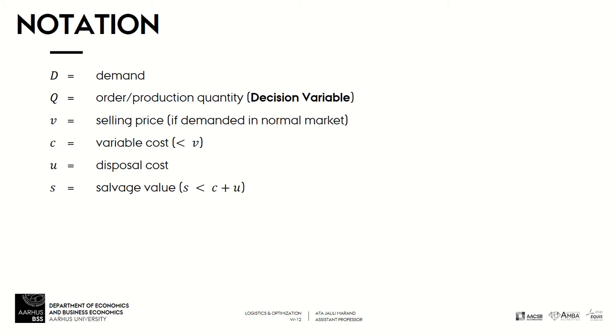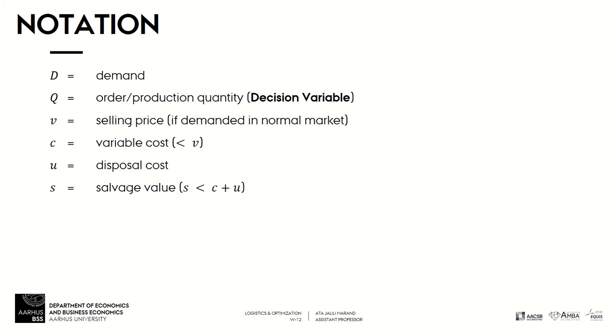So we are producing a product that will be sold in a seasonal market, and we do not have any chance to do the production during the selling season. So we can only produce before the selling season and then sell the products during the season. We have selling price denoted by V. This is when the product is sold to the customers in the normal market during the season, in other words.